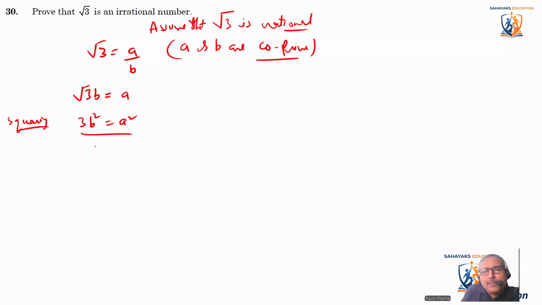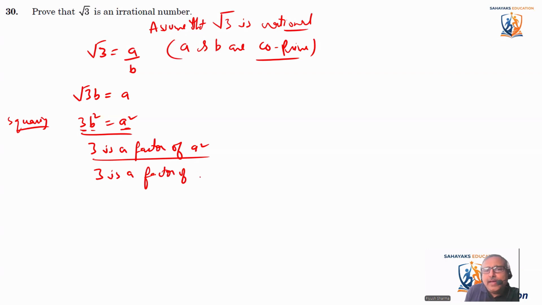What does this imply? It implies that 3 is a factor of a square, because 3 is coming as a factor of a square here. Now, what does it mean? That means that 3 is a factor of a. If 3 is a factor of a square, 3 will have to be a factor of a also.